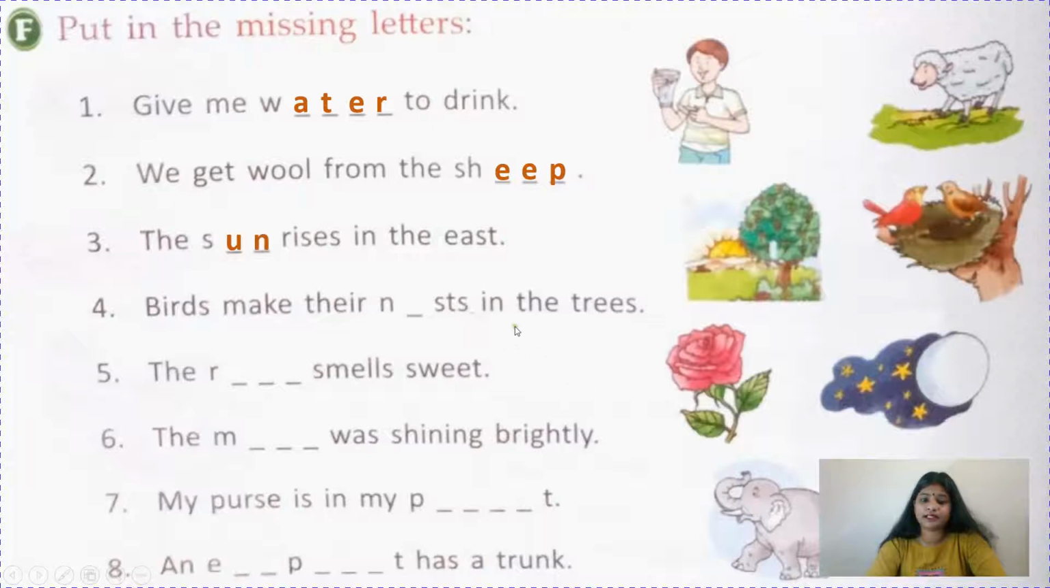Birds make their dash in the tree. So all the letters are written except one. So nests. The dash smells sweet. So the picture is given of a rose. R-O-S-E. The dash was shining brightly. So children, can you see here? What is shining here brightly? We can see moon and star, but it starts with M. So obviously we have to write moon.